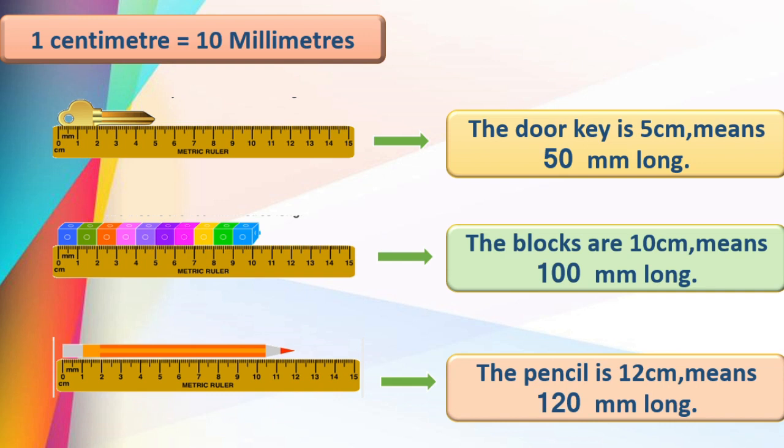Got this, children? Very simple. You have to multiply the centimeter by 10. Then we will get the same measurement in the millimeter form. Right?